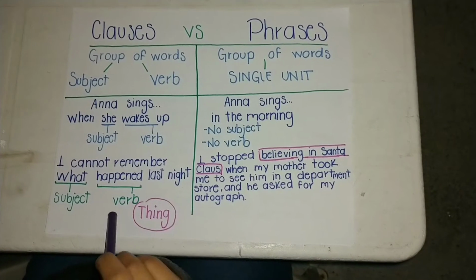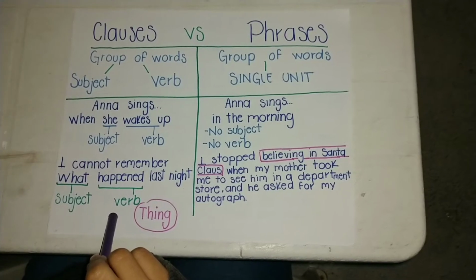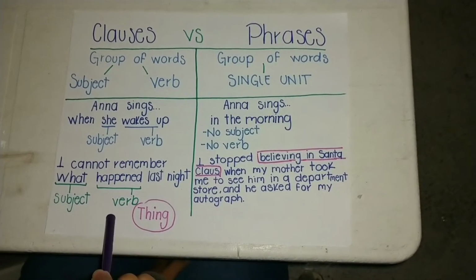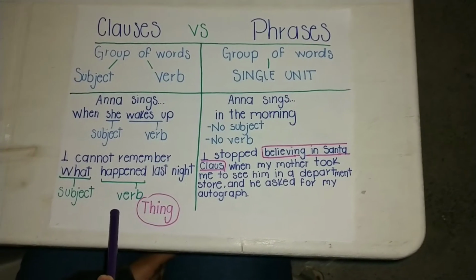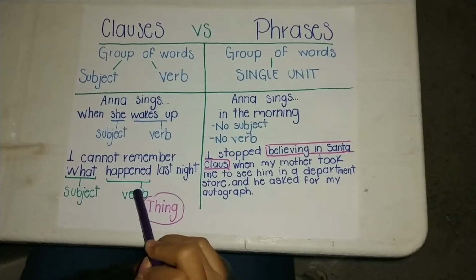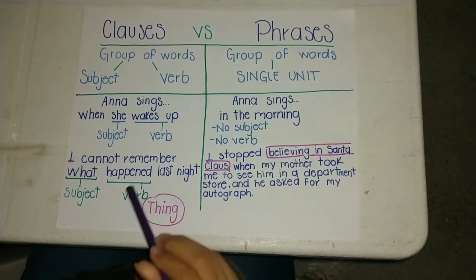And I have an example of a clause functioning as a noun. I cannot remember what happened last night. It is a clause because it has a subject, what, and a verb, happened. Proof that it is a noun: I cannot remember a thing.